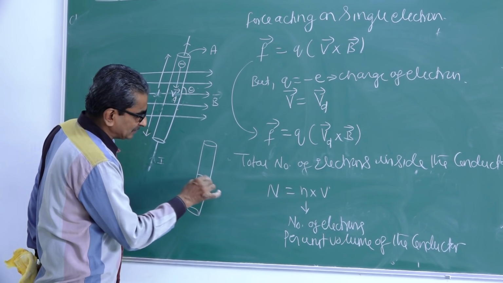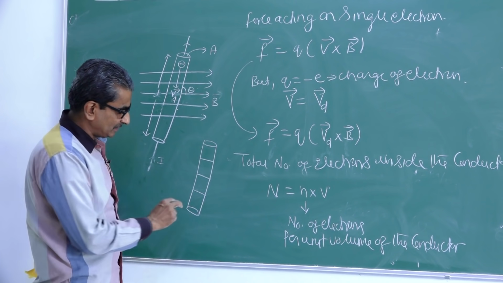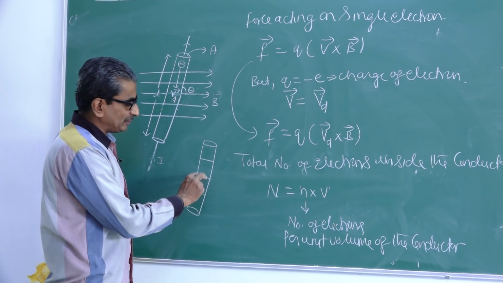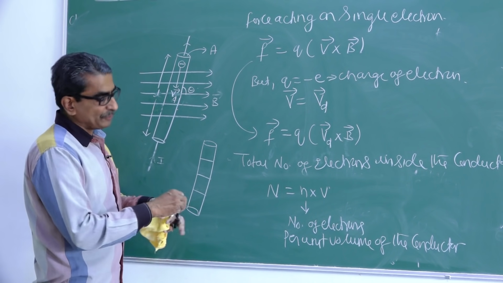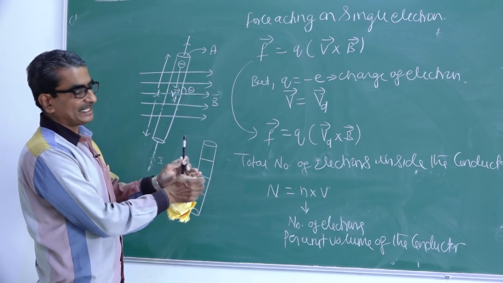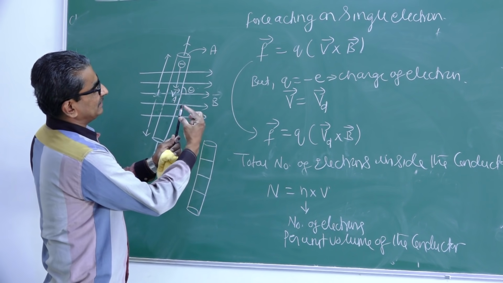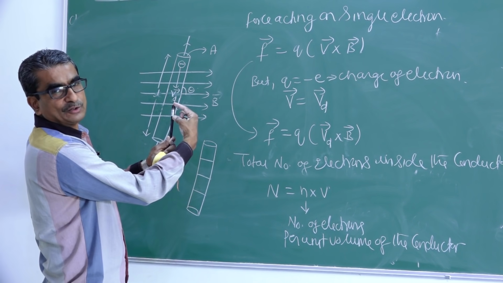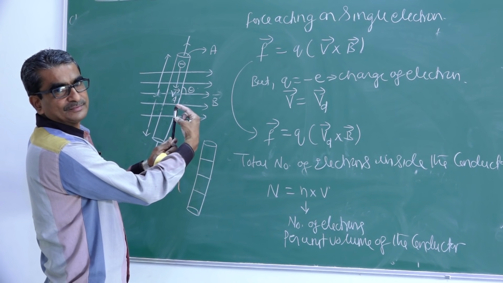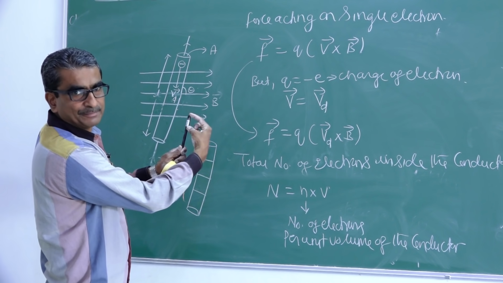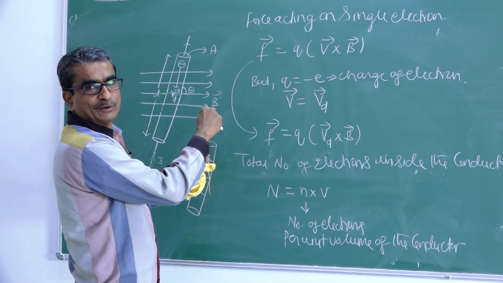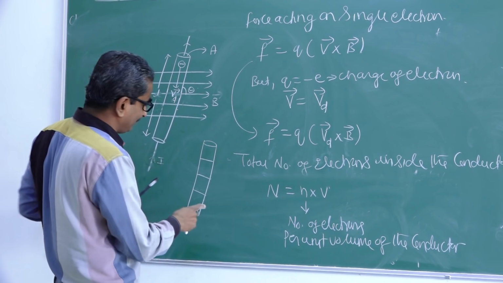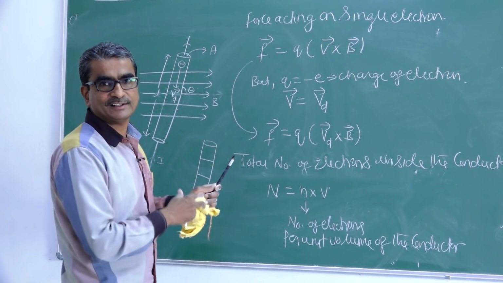If you imagine it to be made up of a number of volumes, this is 1 unit volume, 1 unit volume, 1 unit volume. I can consider this entire portion as equal to 1 unit volume. In this unit volume, how many electrons are there? That is represented by small n.